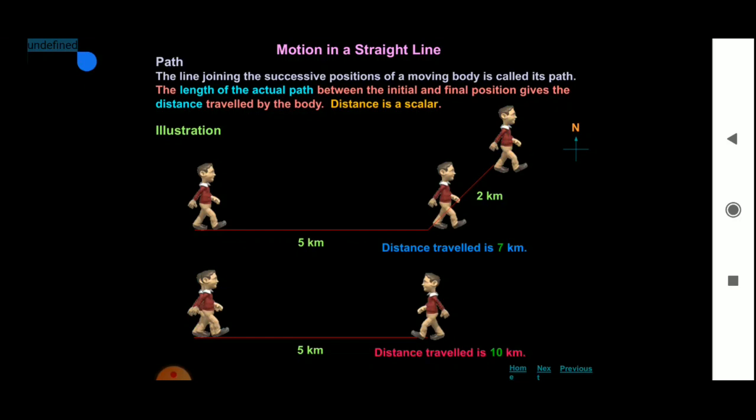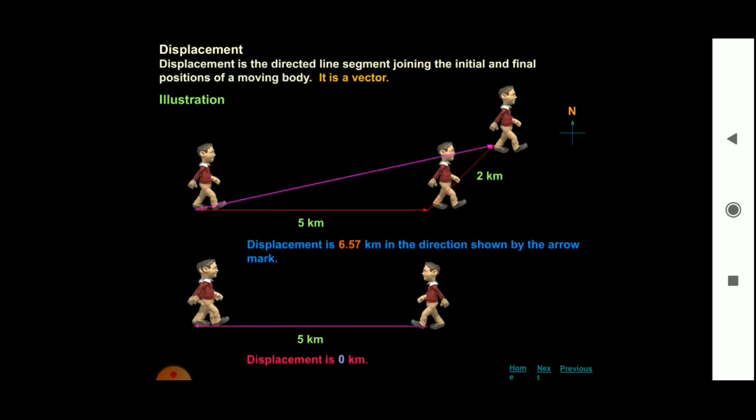Now let us see displacement. Displacement is the directed line segment joining the initial and final positions of a moving body. So a change in the position of an object in a particular direction is called displacement.